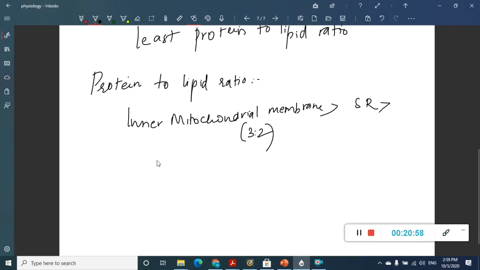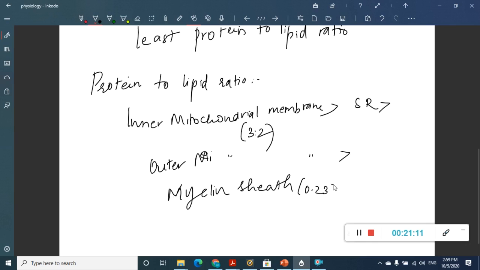Then it is followed by the outer mitochondrial membrane. It is least in myelin sheath, which is around 0.23, which is the minimum. Sorry, 1.1. Okay, so these are the different things which are important.